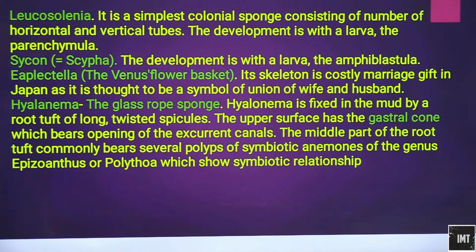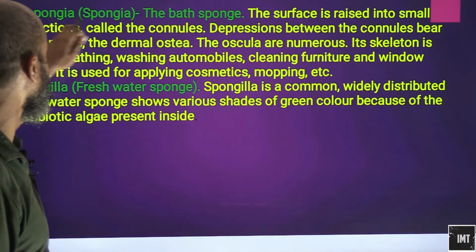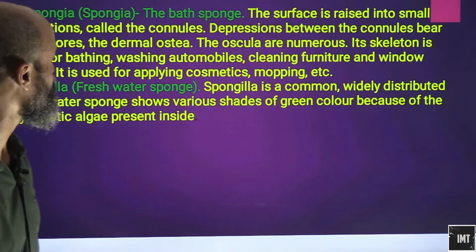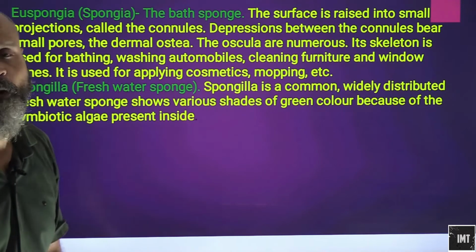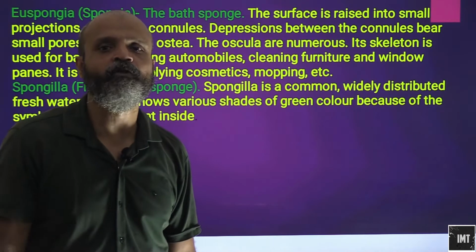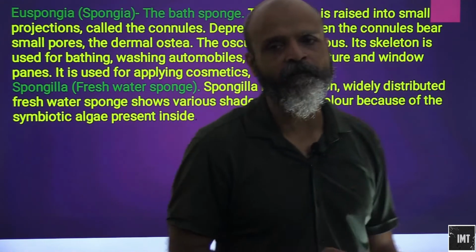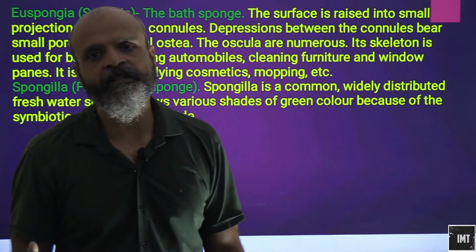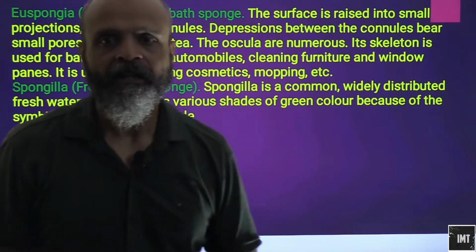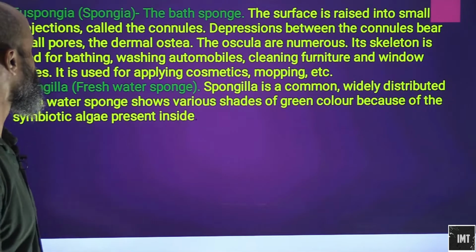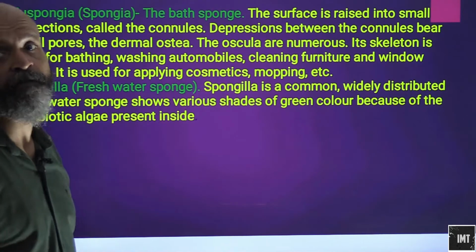All right. So we have Euspongia, that is Spongia. This is also known as the bath sponge. The sponges that we use today are basically synthetically prepared or man-made. But there was a time when we used natural sponges. So these were known as bath sponges, and this was a big industry.